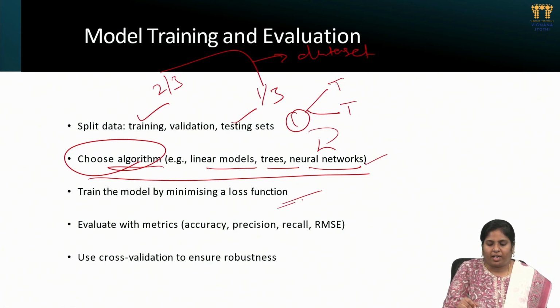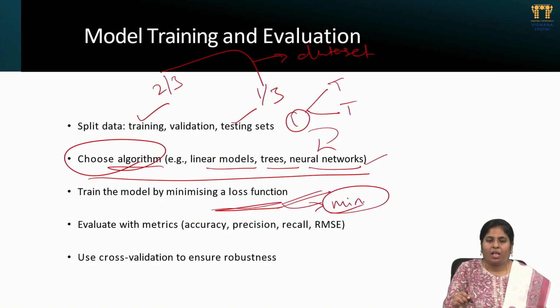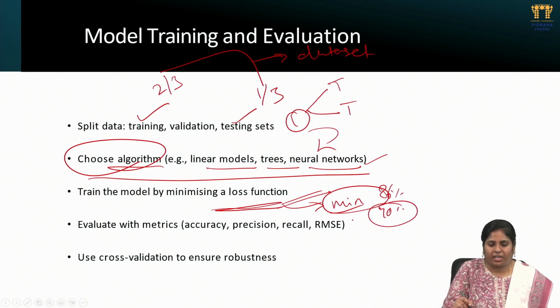Next, train the model. After choosing algorithms like linear regression and different kinds of algorithms, we choose the minimizing of loss functions. So what is the minimum error value we can achieve by using that algorithm? That means efficiency, like generally we'll say 80%, 90% efficiency is there after using different kinds of algorithms. So we will see the highest efficient algorithm and take it.